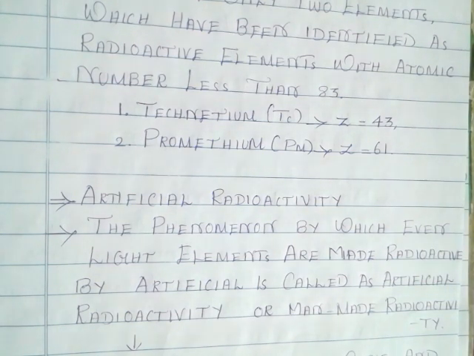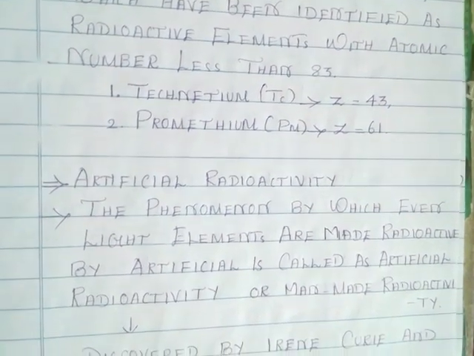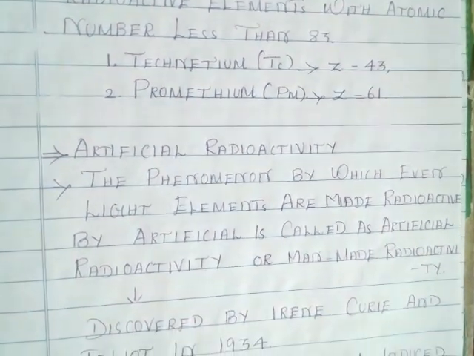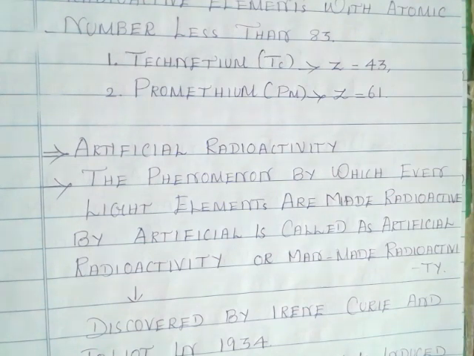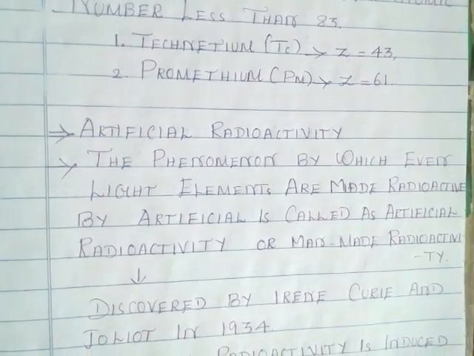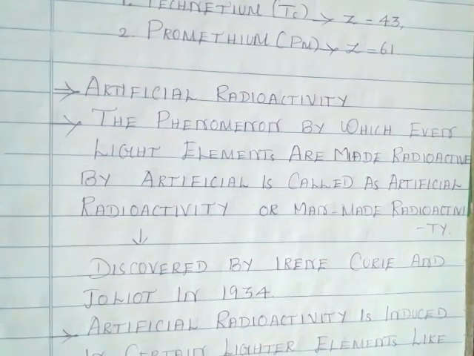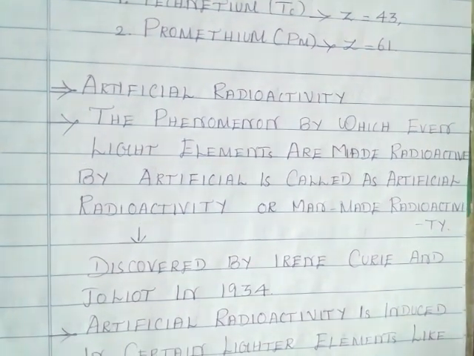The elements which have atomic number less than 83 have a stable nucleus. So for such substances to be involved in radioactivity, they need external stimulation. This type of radioactivity is known as artificial radioactivity.